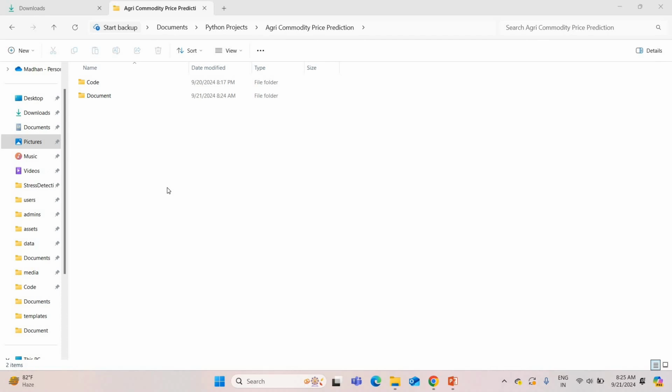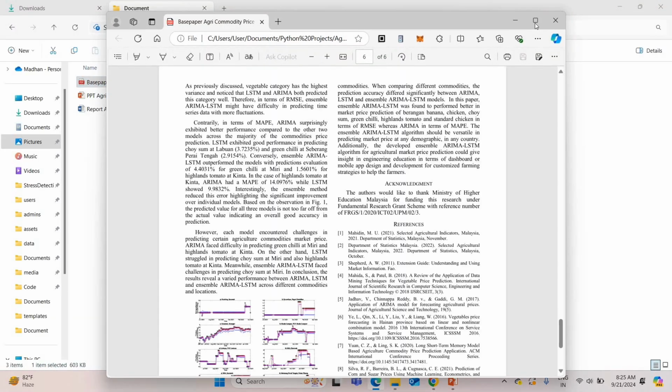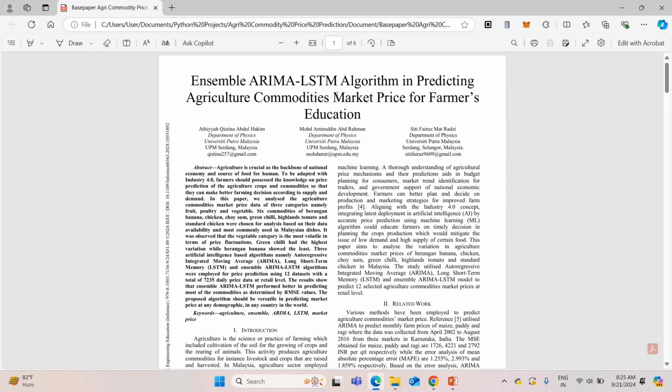Let me move on to the project base paper as well as the PPT explanation. This is the base paper for this project. It was published in IEEE 2024, so it is a very recent project. This base paper is very well suited to the SIH data. The base paper is titled ARIMA LSTM algorithm in predicting agriculture commodities market price for farmer education.